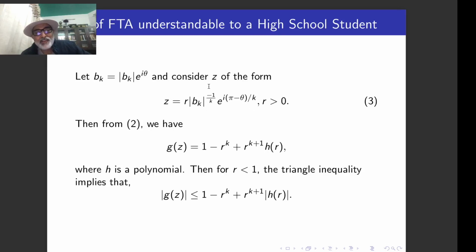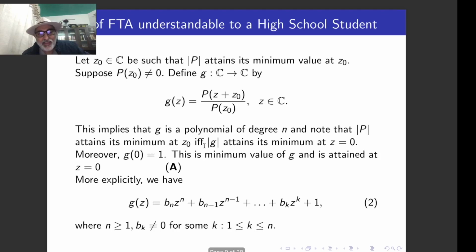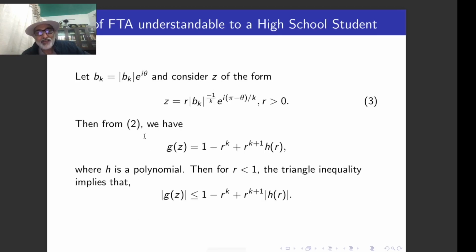So I am considering this complex number particularly. Why this complex number? Because this complex number has the beauty that whenever I put bk is equal to this and z is equal to this in the expression for g, here you take all the coefficients and you take the value of z as this one, then we come out with gz to be equal to this much. It is something r^k plus 1 into some polynomial in r, so that I denote by h(r), right?